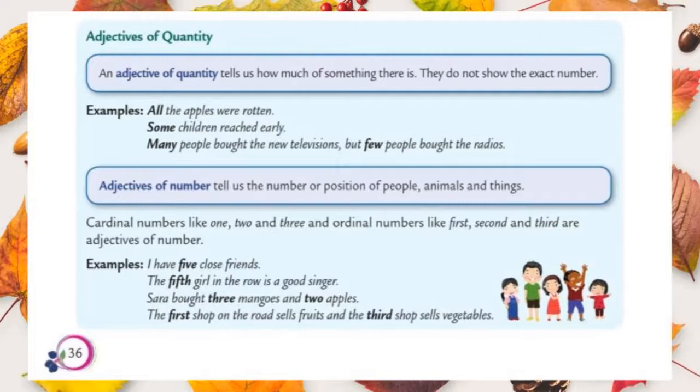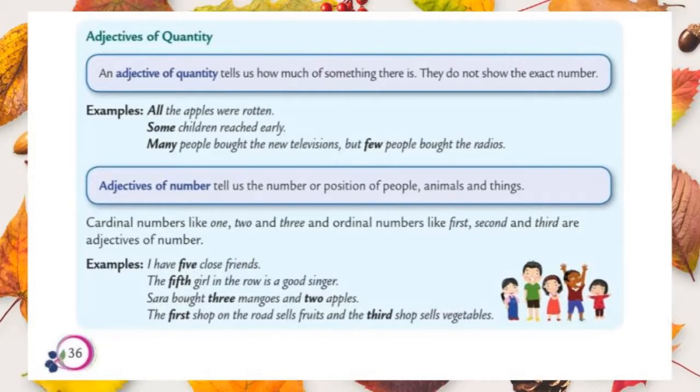Let's move to the third kind, that is adjectives of number. It tells the number or position of people, animals and things. What do you mean by adjectives of number? It tells the number or position. It tells the order of people, animals and things. We can use cardinal numbers as well as ordinal numbers. Cardinal numbers means 1, 2, 3 like that. Ordinal numbers like first, second, third. Let us see some examples.